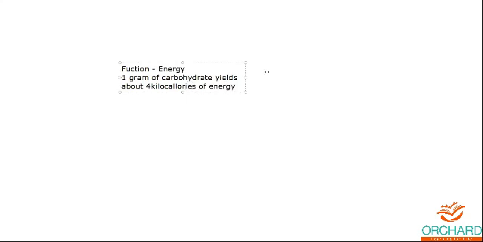So 1 gram of carbohydrate gives you 4 kilocalories of energy.